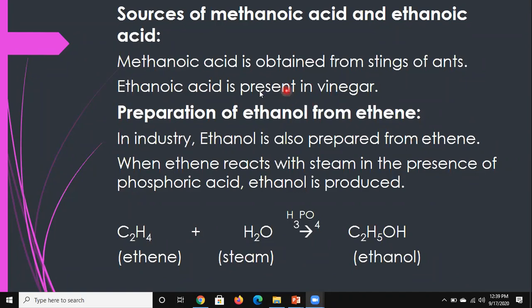Okay, that point is clear about the main sources. We can say the word we are using is main sources of both of them. Now, preparation of ethanol from ethene. Here we are dealing with ethene.